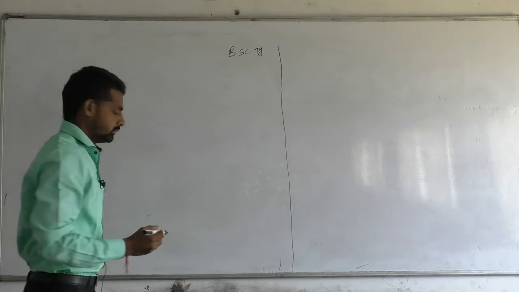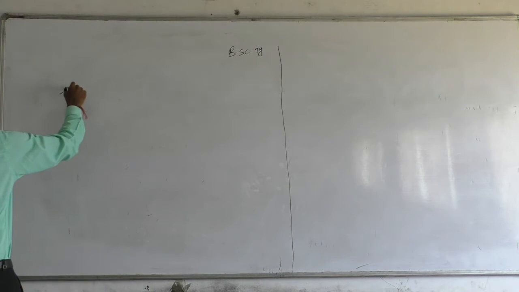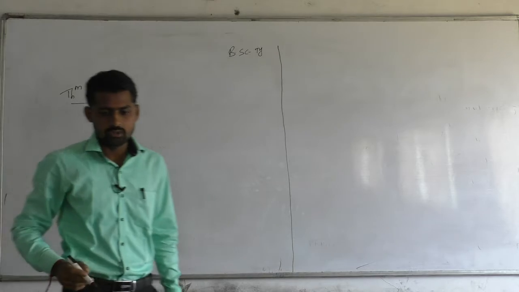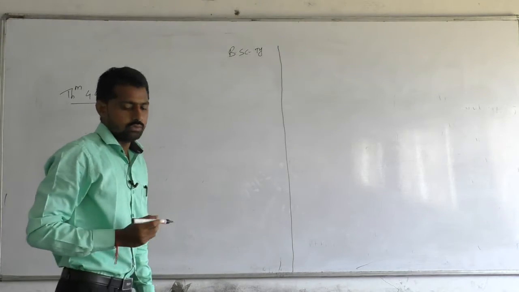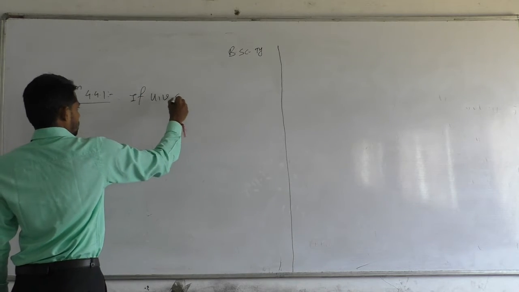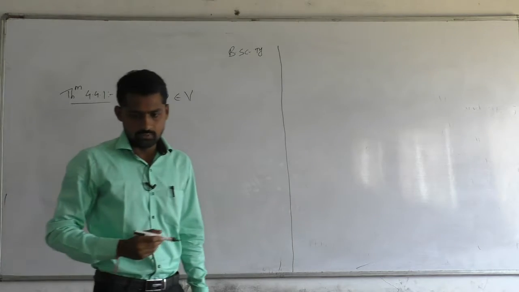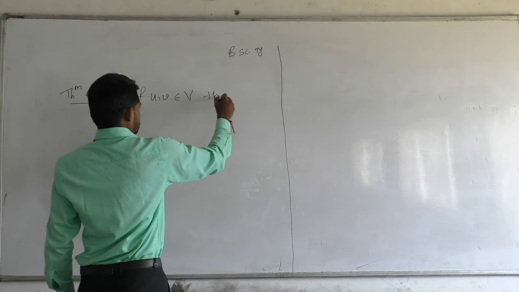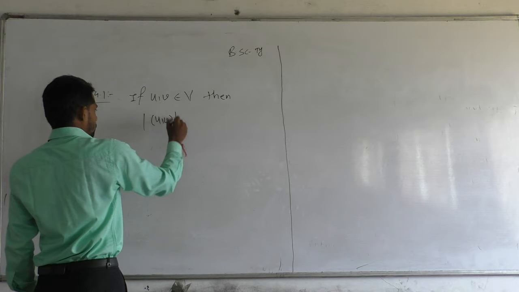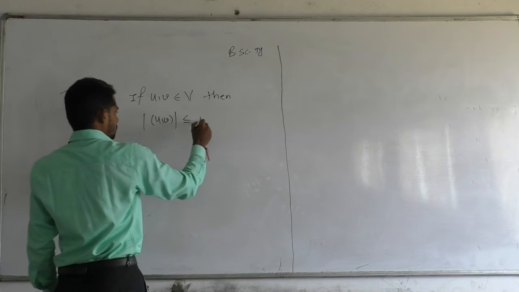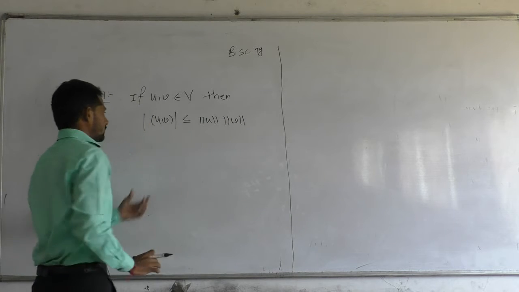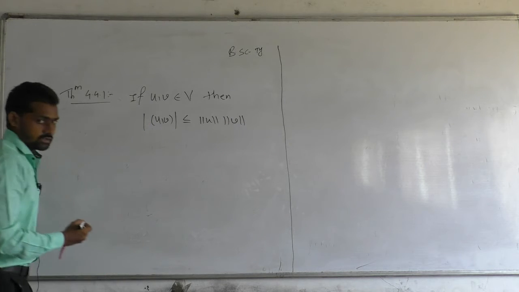Theorem 4.4.1. The statement of the theorem is: if u, v belong to capital V, then mod of inner product of u comma v is less than or equal to norm of u into norm of v. That we have to prove. Now consider the proof.